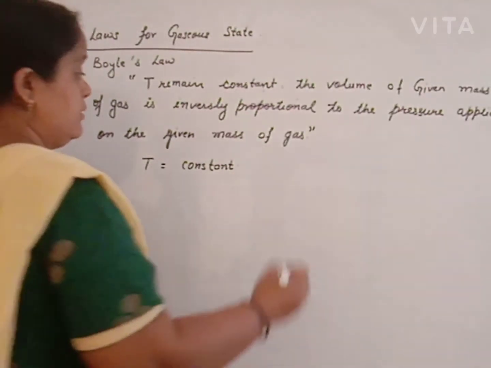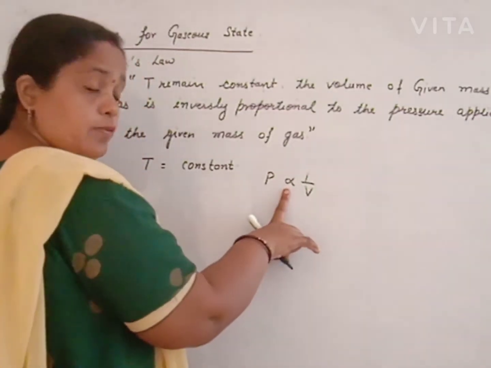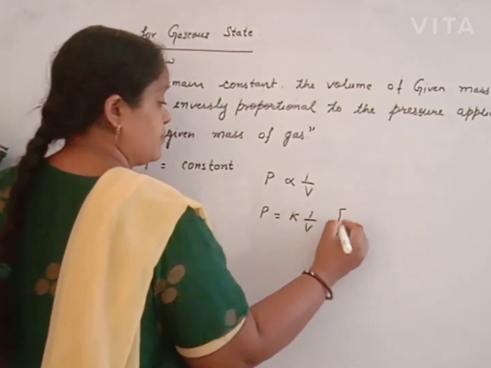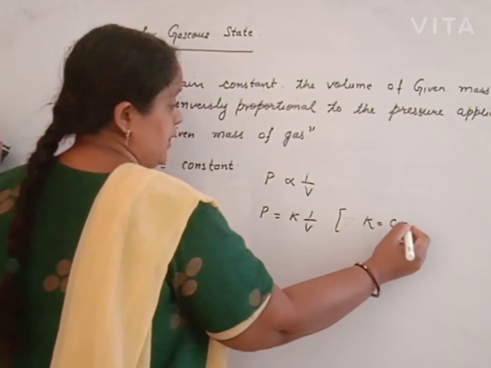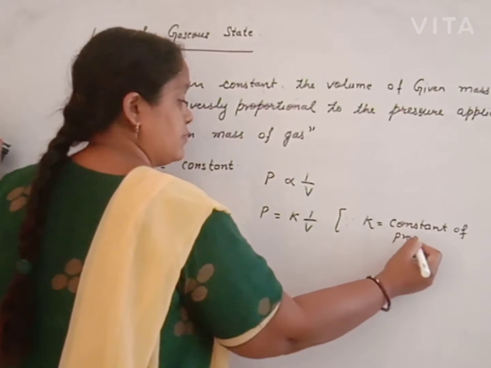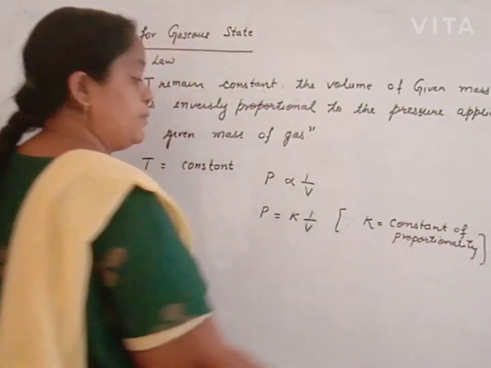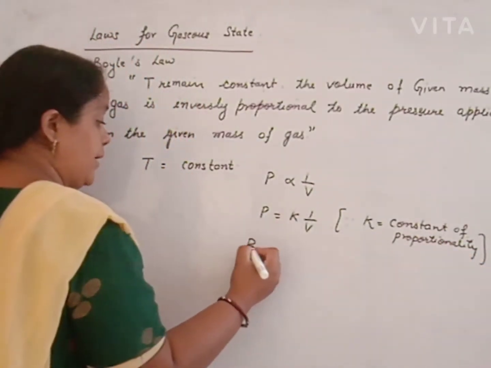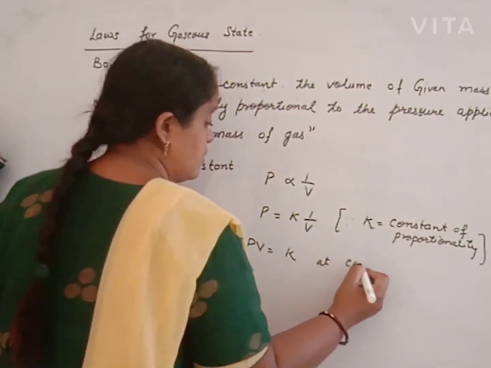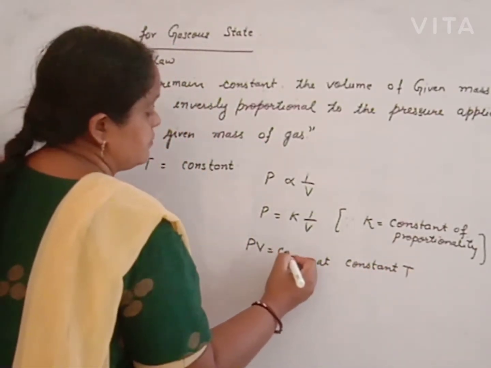At constant temperature, pressure is inversely proportional to the volume. To remove the sign of proportionality, we use K. K is the constant of proportionality. Then we can say PV is equal to K at constant temperature. K means constant.